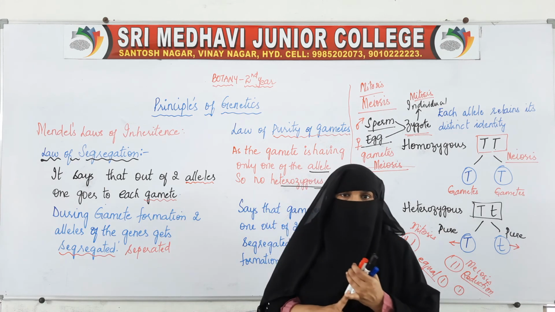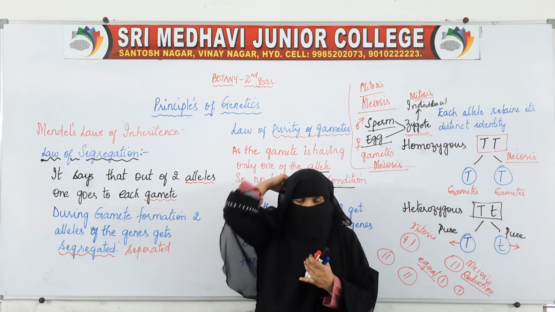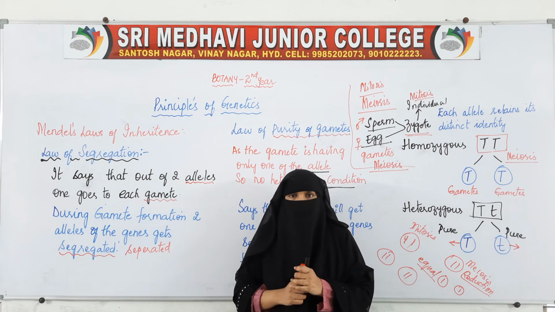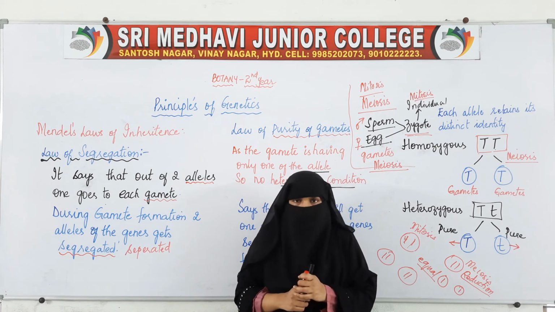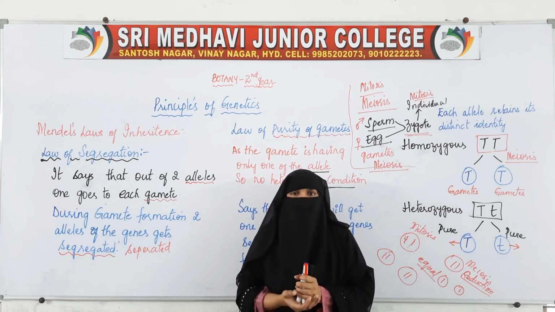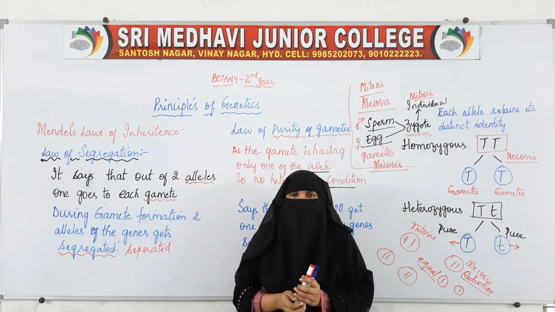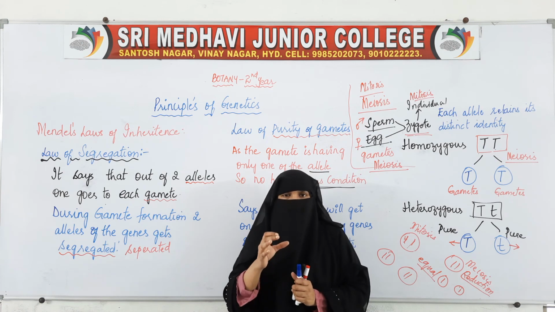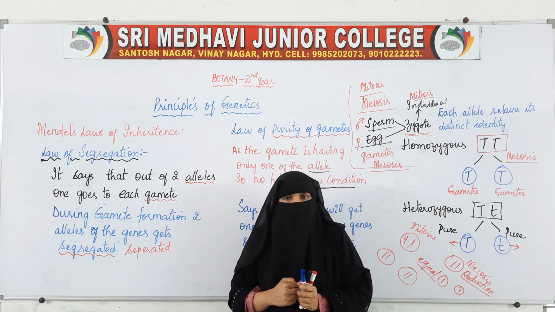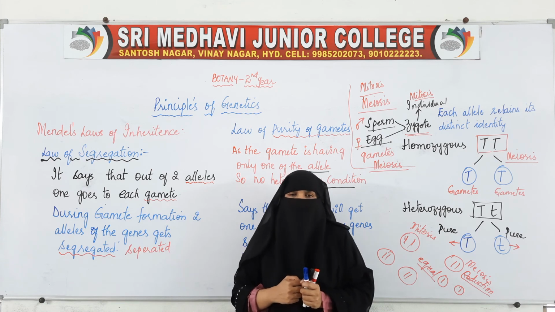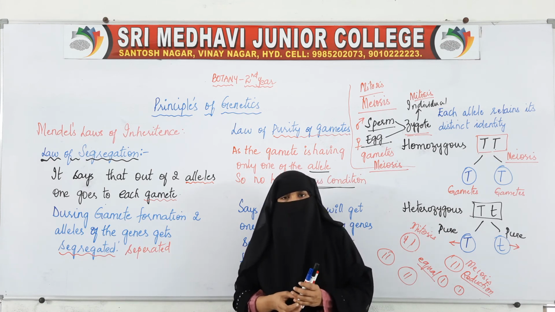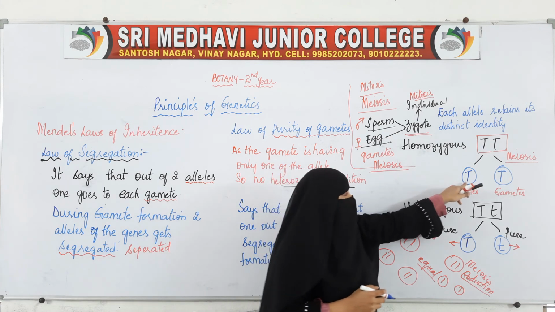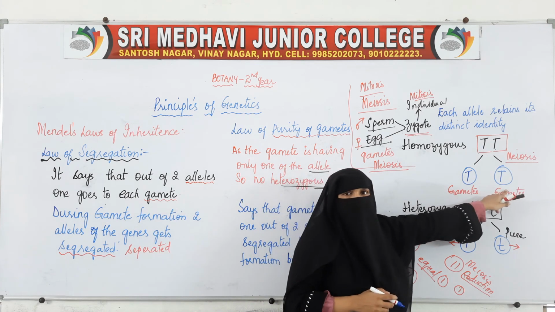Law of dominance: here when we were taking the pure lines, in the first generation we were getting all the dominant traits. Now this law states that when a gene having two alleles is taken, during gamete formation these two alleles get segregated. Now each will have its own identity. This T will retain its identity.